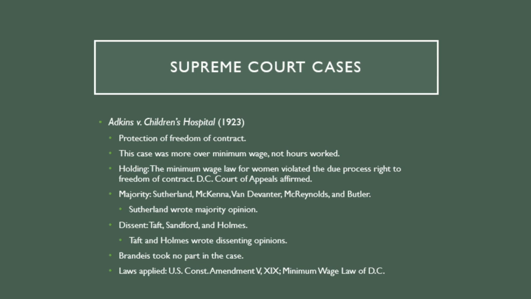The majority justices were Sutherland, McKenna, Van Devanter, McReynolds, and Butler, and Sutherland wrote the majority opinion. The dissent was Taft, Sanford, and Holmes, and Taft and Holmes both wrote dissenting opinions. But Brandeis took no part in this case. The laws used in this case were the U.S. Constitution Amendments 5 and 19, and the minimum wage law of D.C. in 1918.